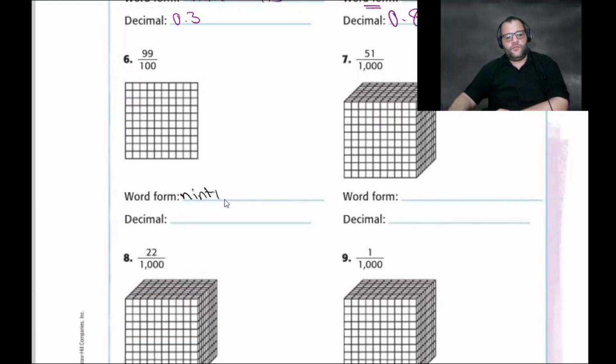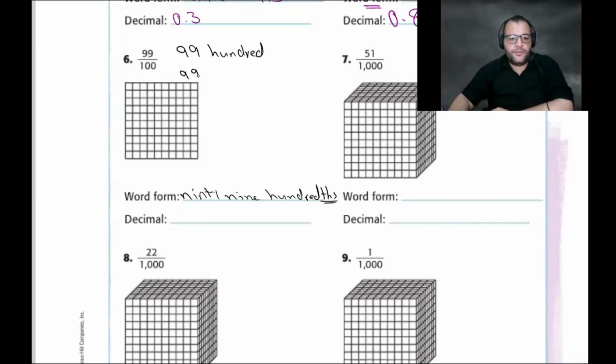99 hundredths. There is THS. Don't forget to write the THS at the end. Because 99 hundredths, you know what is the difference between 99 hundredths and 7 tenths? There is a difference between them.